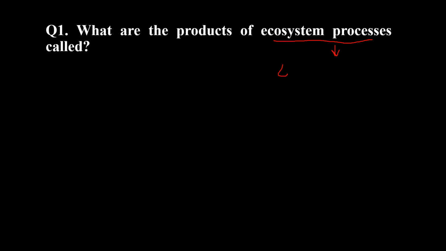You can say carbon cycle, or nitrogen cycle, or phosphorus cycle. These are ecosystem processes.